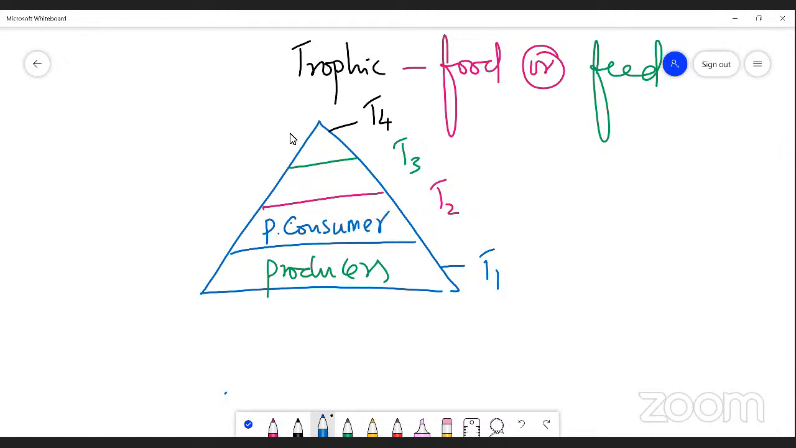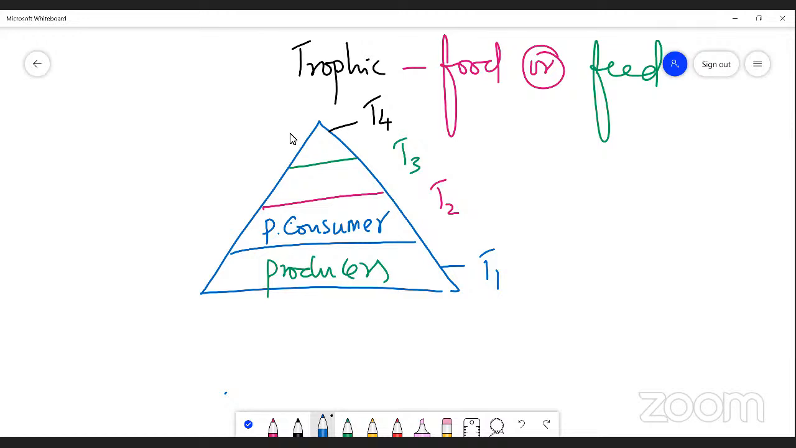What are primary consumers? Those organisms which eat the producers, the green plants, are said to be primary consumers. I repeat once again: T2 is the second level of the trophic structure, which encloses the primary consumers.